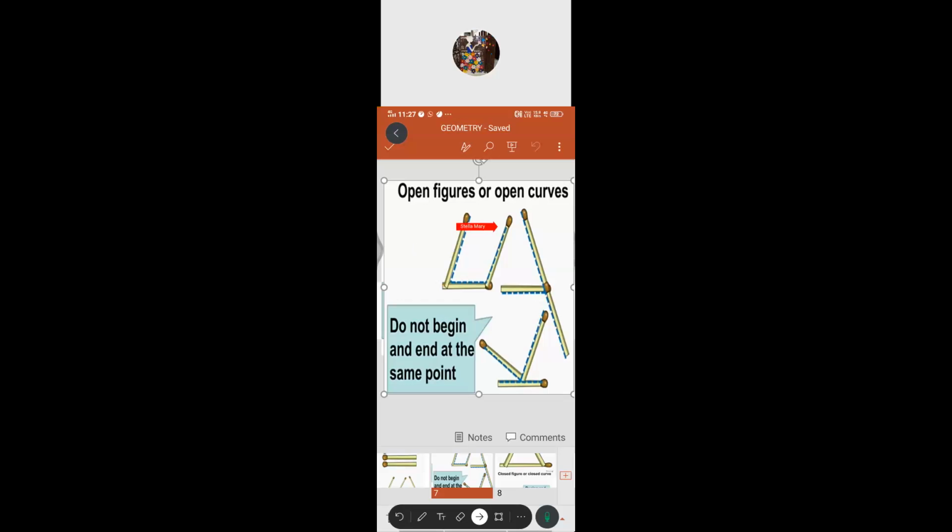Similarly, they start here and end there. So if they do not begin and end at the same point, we call them open figures or open curves. Got it? If they start and end at the same point, we'll see what they are called.